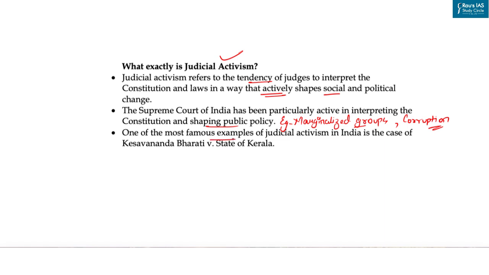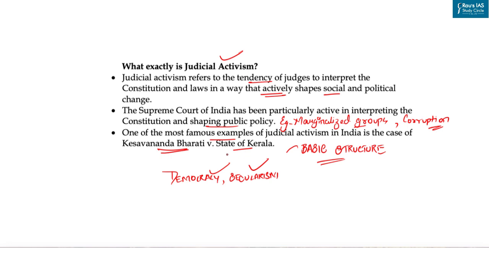One of the famous examples of judicial activism in India is the case of Kesavananda Bharati versus State of Kerala, which established the principle of the basic structure of the constitution. The court held that certain fundamental features of the constitution, such as democracy, secularism, and the rule of law, are essential and cannot be amended by the parliament.